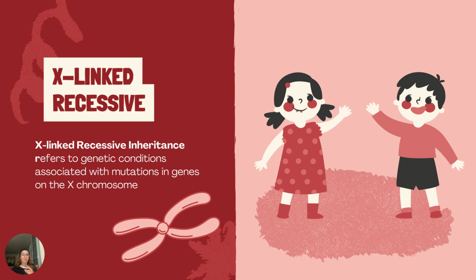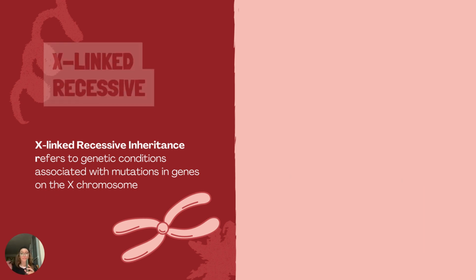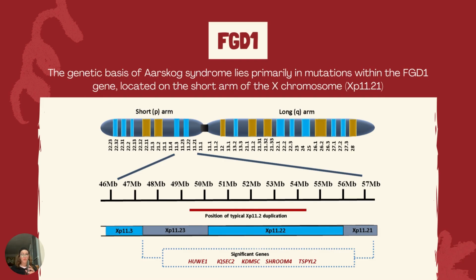So males will likely develop Aarskog syndrome, but females are mostly carriers of that disease. Now let's go into the FGD1 gene.